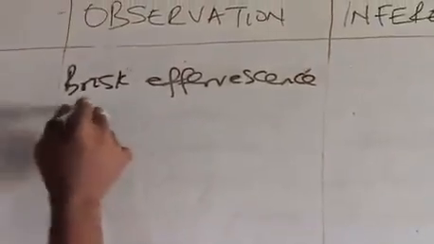Or before we go to that observation, the first thing we should write is brisk effervescence occurred.